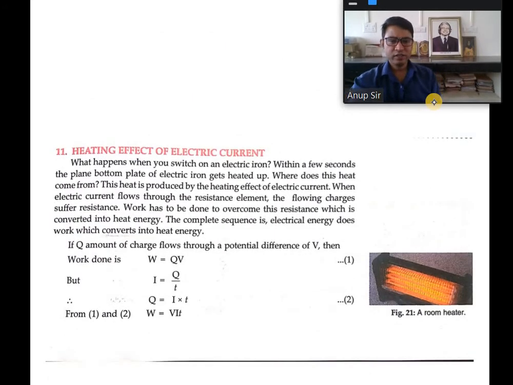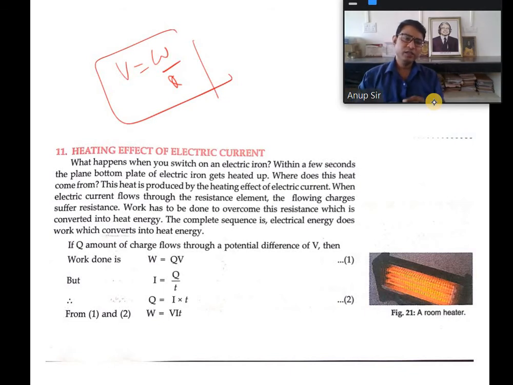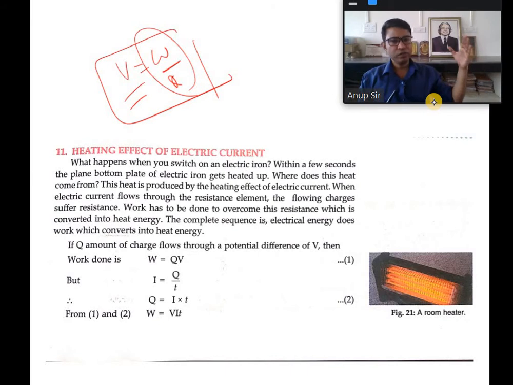Heating effect of electric current. This is one of the important topics. And see here, earlier I told you that V is equal to W by Q. That is, if the charge Q is brought from infinity to a point, then the amount of work done per unit charge, that is W by Q, will give the potential at that point. Or in terms of potential difference, if the amount of work done is W to carry the Q charge from one point to another point, then work done per unit charge, W by Q, will give the potential difference.